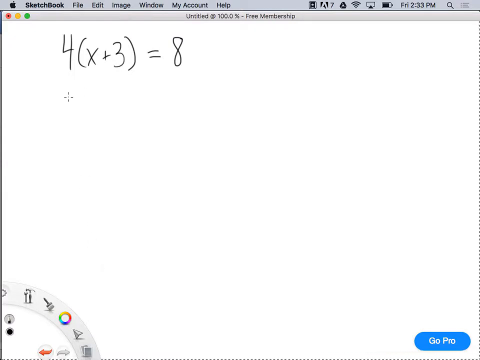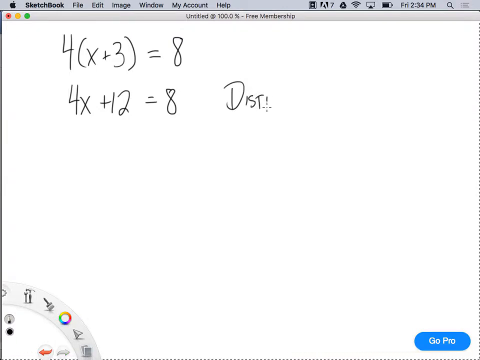Distribute, right? So I distribute that 4 in. It becomes 4x plus 12 equals 8. And to the right of it, I have to give the justification. Well, what's the justification? Distributive property.